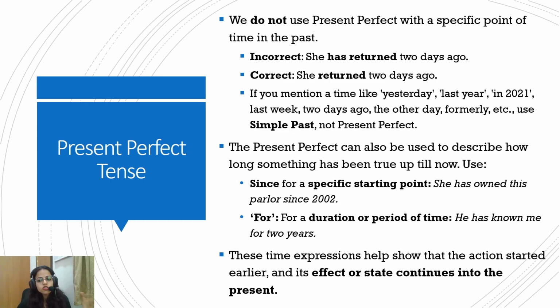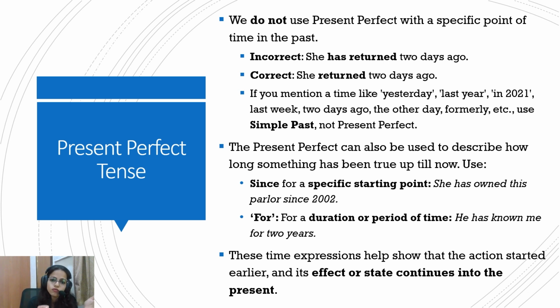So the present perfect can also be used to describe how long something has been true up till now. For this you use words like since or for. Since is used for a specific starting point. So she has owned this parlor since 2002. The starting point can be defined, but if you define the ending point in the past, the whole activity goes to the past, then there is no element of present in it, so it becomes simple past. But with the starting point in the past and no ending point, it is present perfect.